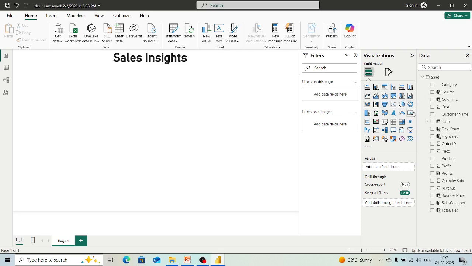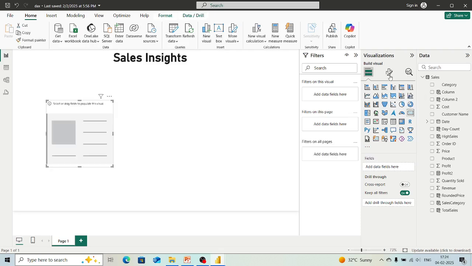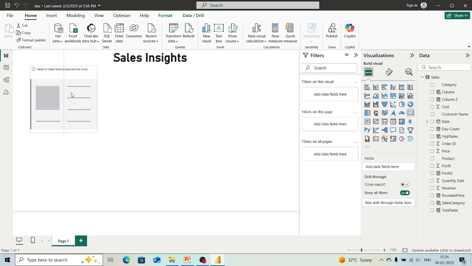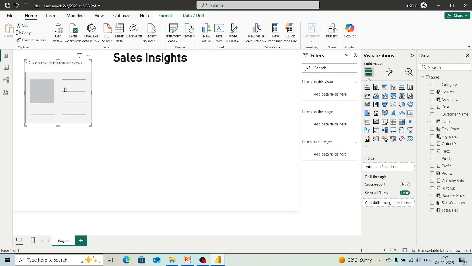Next what we will do is we will take a card. We have to go to these visuals and then whichever visual we want, we just have to tap on it or select it. Now these cards are used to represent a single value. Single means if we have any total or average, then those kinds of things we can visualize with this card. So what do we have? We have this total sales, which was a single value, somewhat like 4.3, that was its value, so we can represent it in the card.